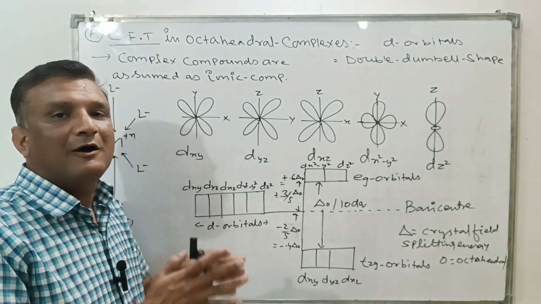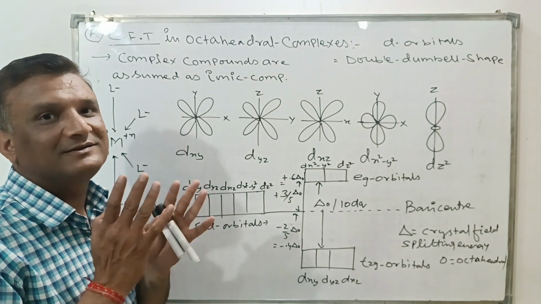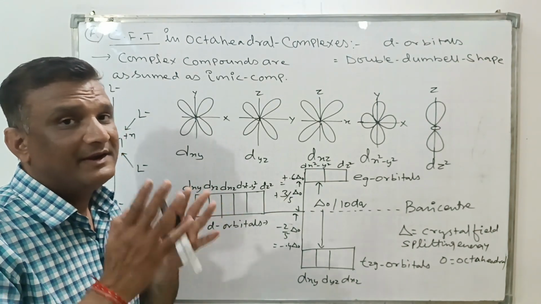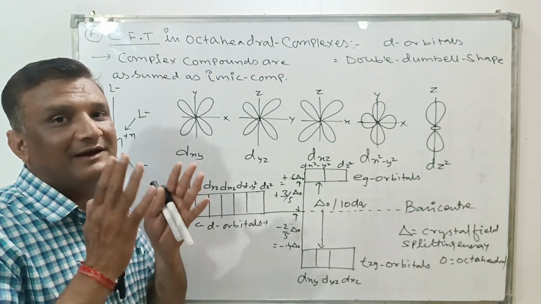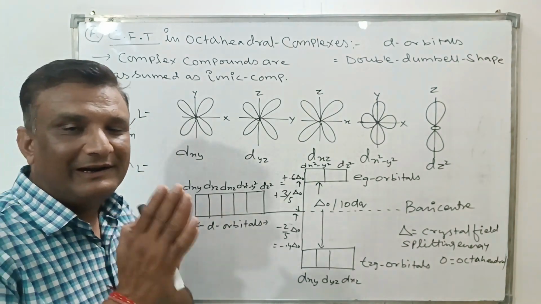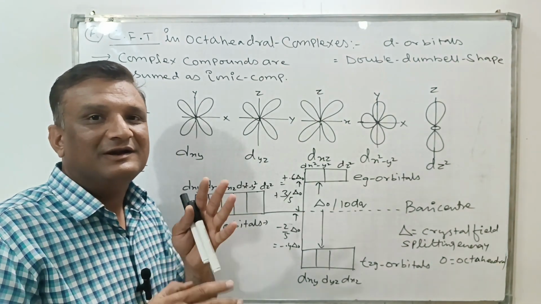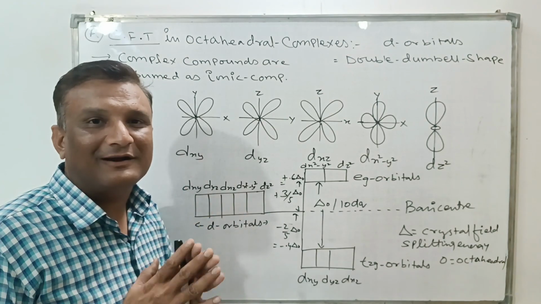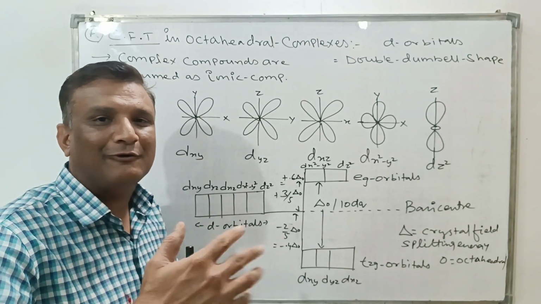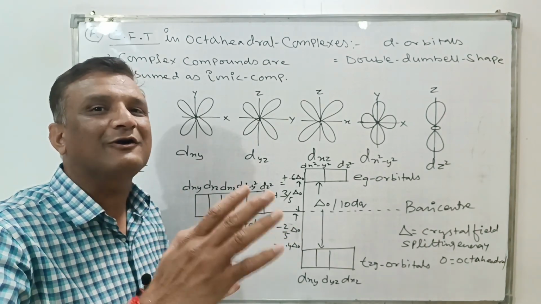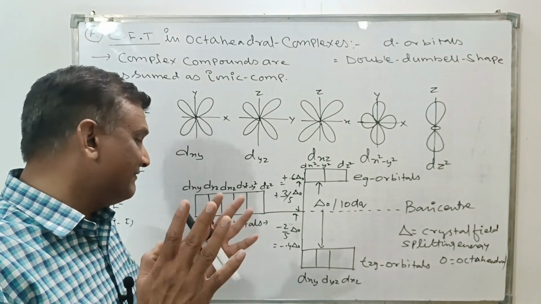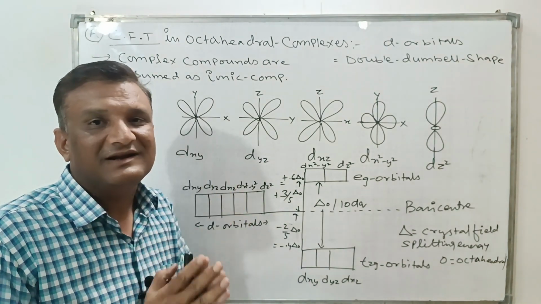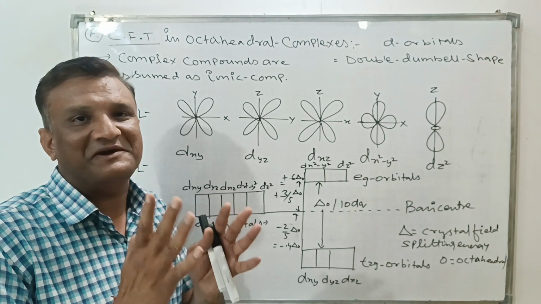This splitting is also affected by the nature of the ligand. If we arrange the ligands in increasing order of their capacity to donate the lone pair of electrons, meaning on the basis of electron donating tendency, if we arrange them in ascending order, then it forms a series that is called the spectrochemical series.